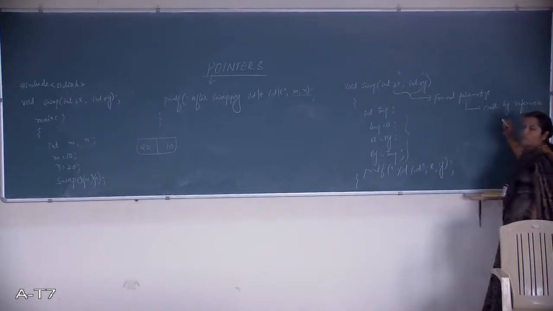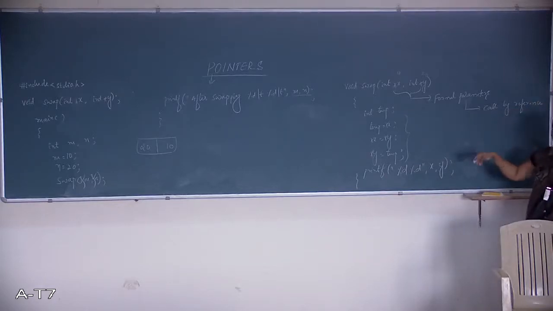Whatever attempt you make in the called function has to get reflected back to your main function, that is the calling function.